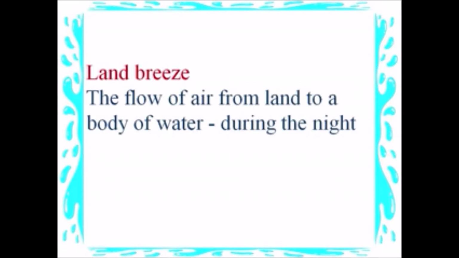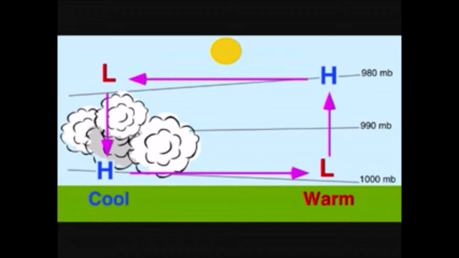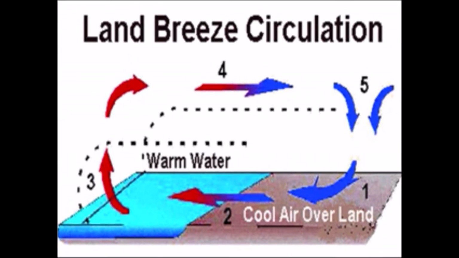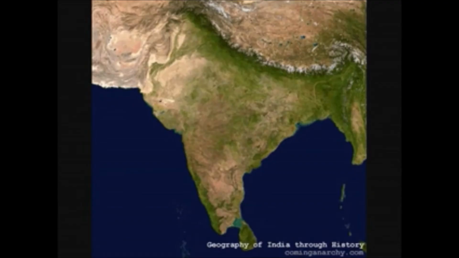Land breeze, the flow of air from land to a body of water during the night. Peninsula, land surrounded by water on three sides, such as Florida and India.